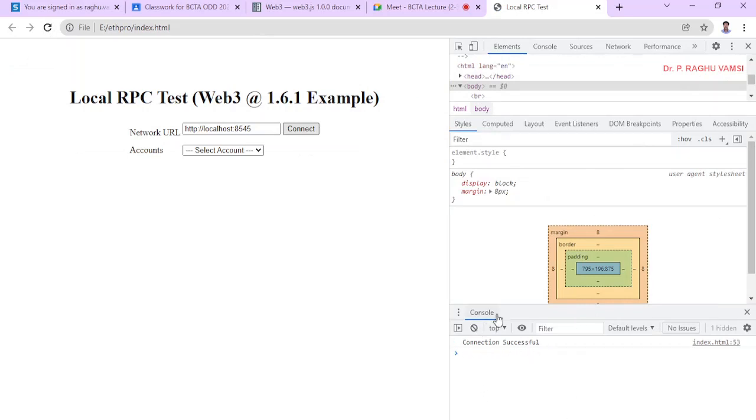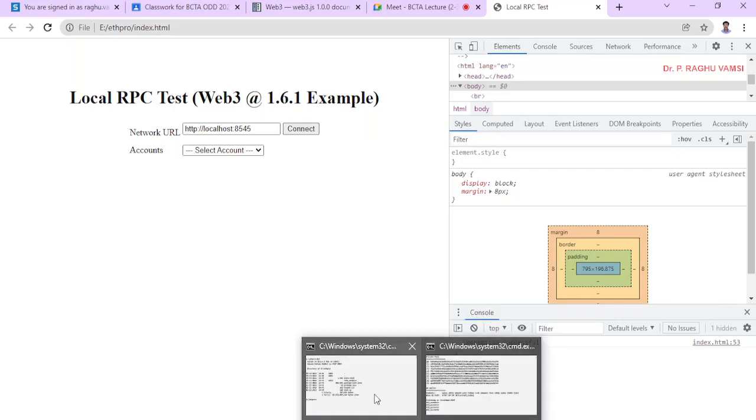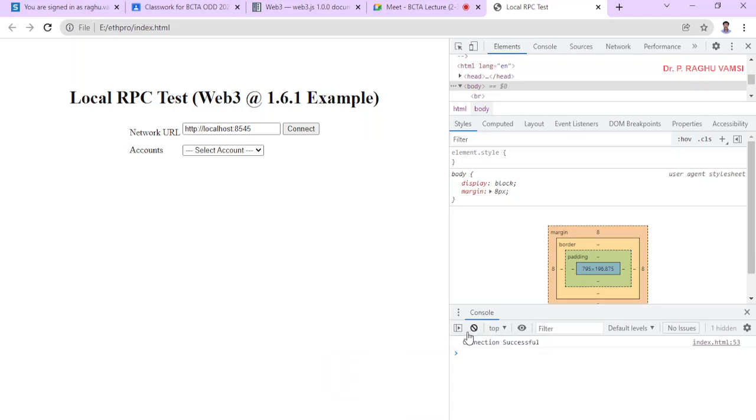This is the console. Whatever statement we have written on the command prompt and whatever output we got, the same output you will find here also. So here we got connection successful. But the accounts are not populated. We'll see why the accounts were not populated.